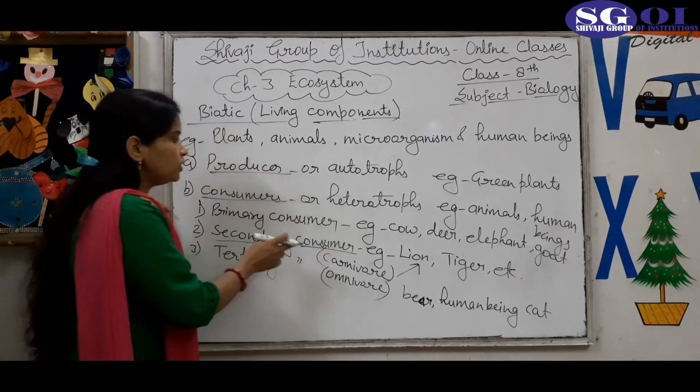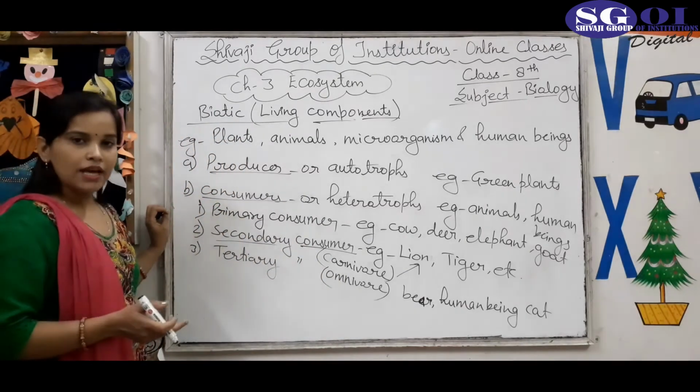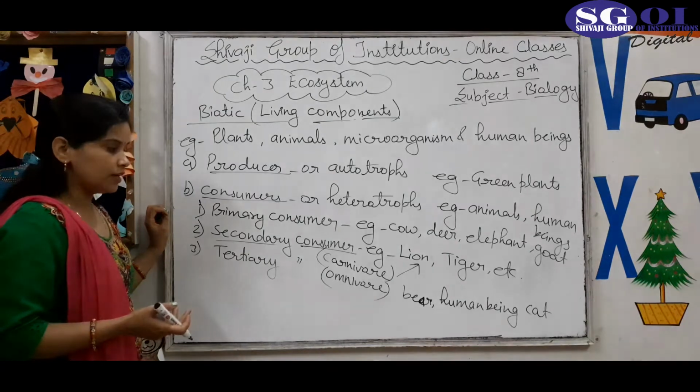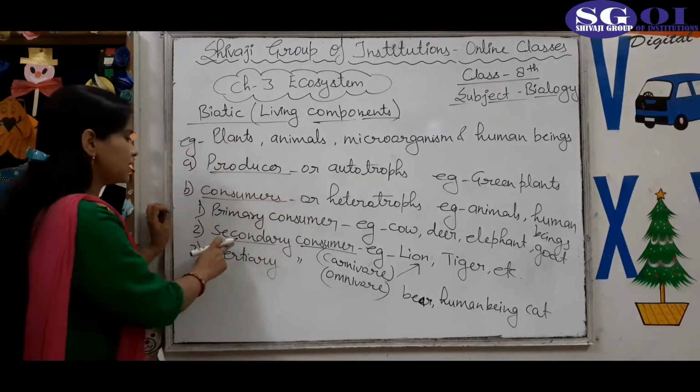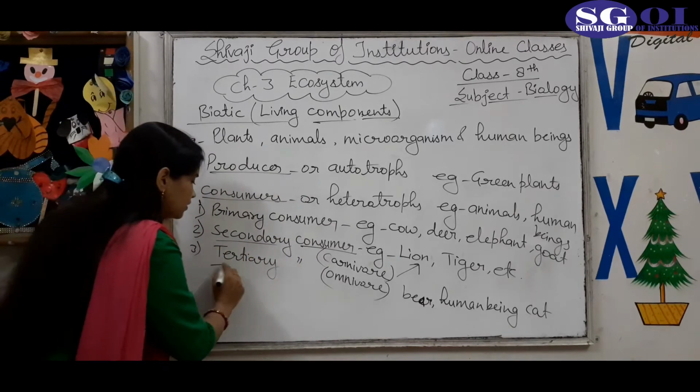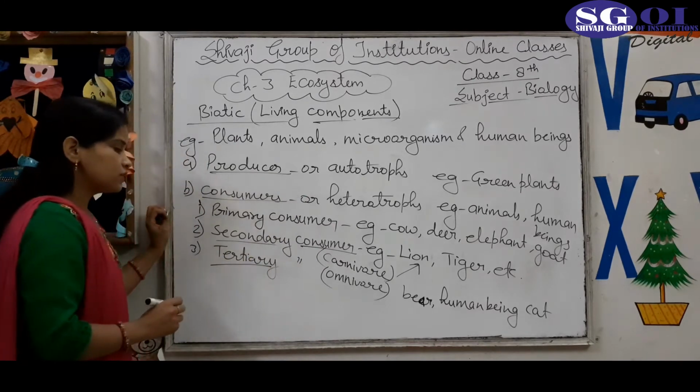And the omnivores, who eat both green plants as well as the flesh of other animals, are called omnivores. Both the categories are called under this category, secondary consumer. And third one is the tertiary consumer.